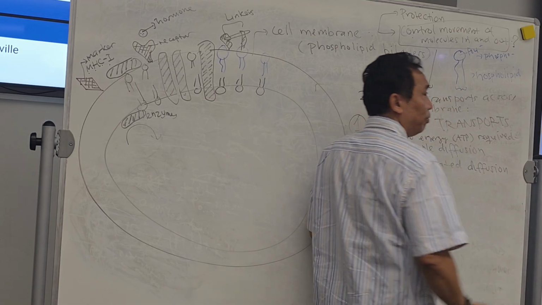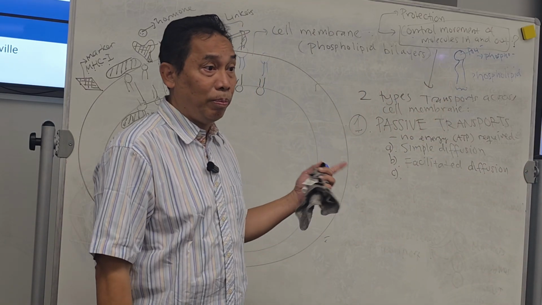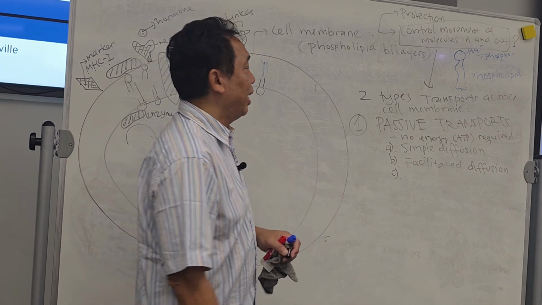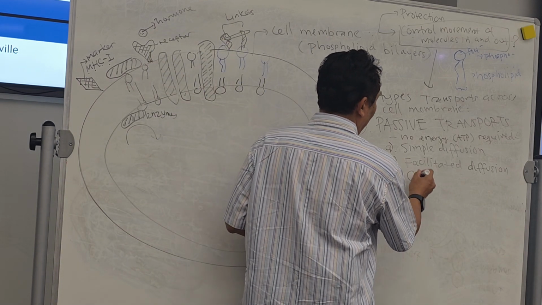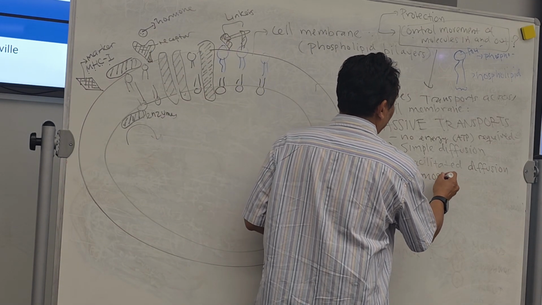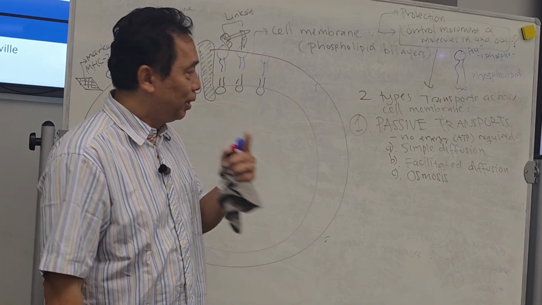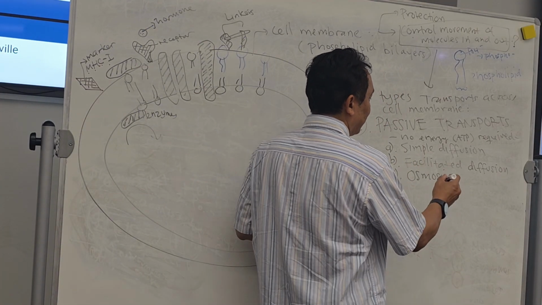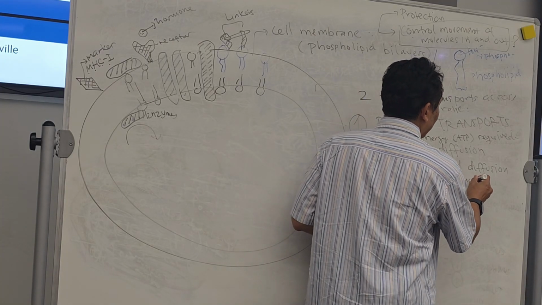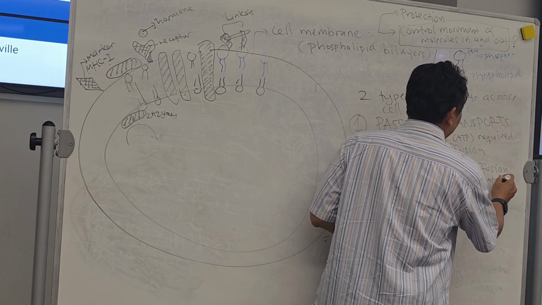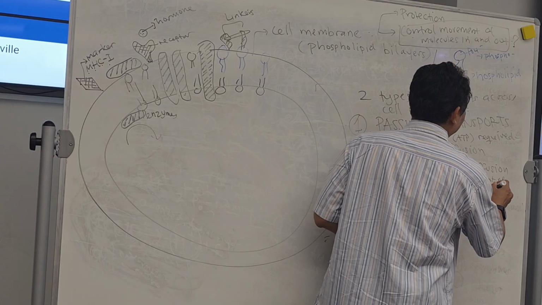It requires facilitation. It requires help. And then the last one is called osmosis. Get it? Now, I'm going to explain this osmosis first. Osmosis is movement of water. That's it. Movement of water.